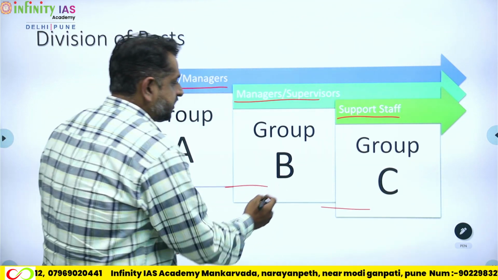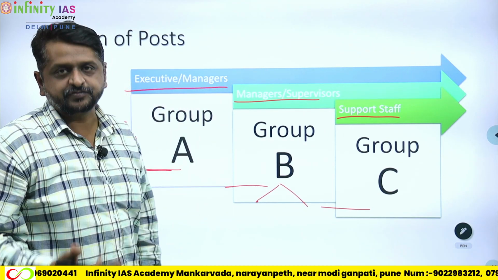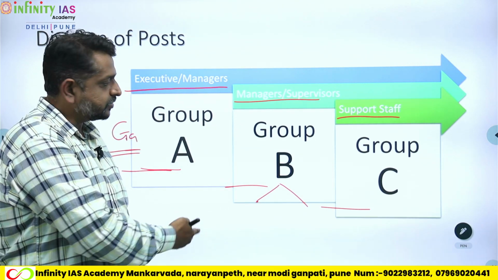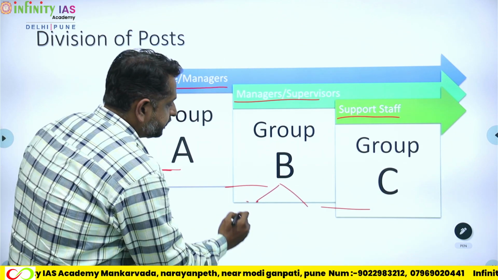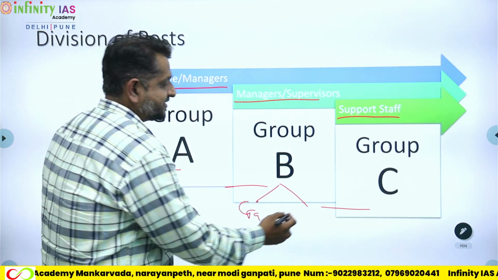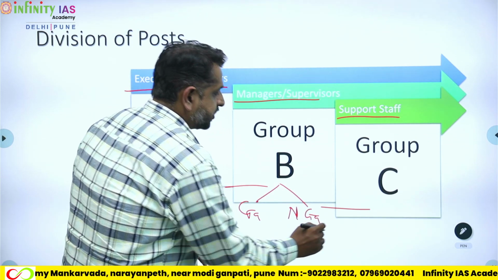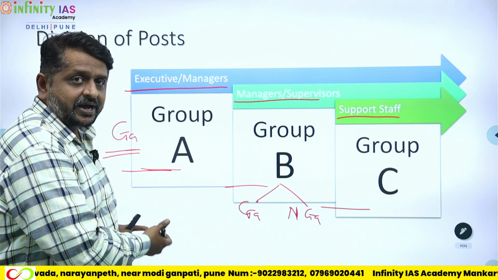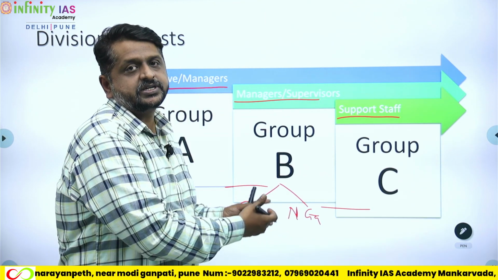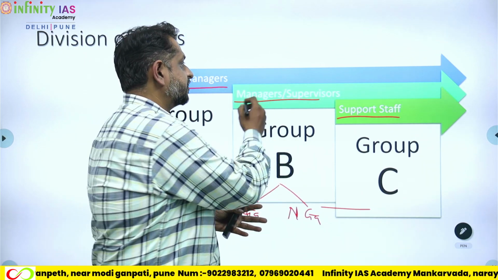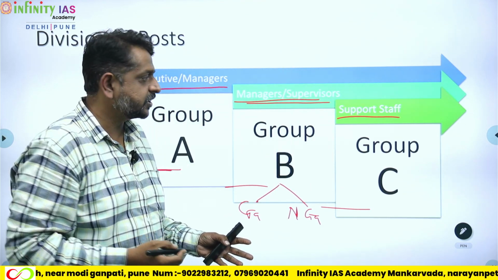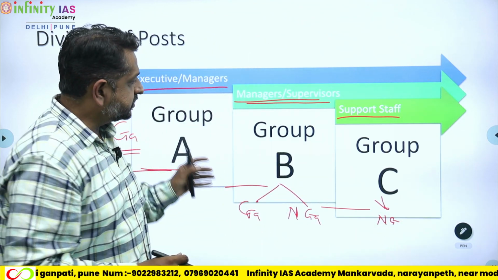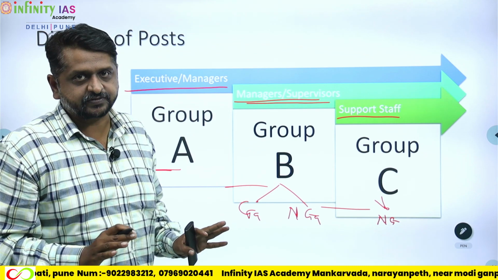Now we're looking at Group B. As the hierarchy flows, you have Group A, Group B, and Group C. So top post पे रहने वाले Group A है, उसके बाद आने वाले हैं Group B. Group B, we will have two differentiations. One is a gazetted officer, and the other is a non-gazetted officer. A gazetted officer would mean कि जे गजेट मध्ये नाव आहे ते. Non-gazetted officer, जे गजेट मध्ये नाव नाही है, but still will be working as managers and supervisors. Okay, and Group C are all non-gazetted officers. All right, so this is the hierarchy that we have at this point of time.